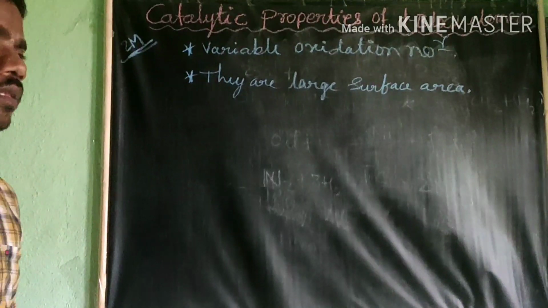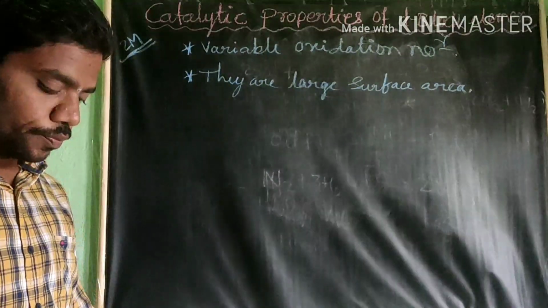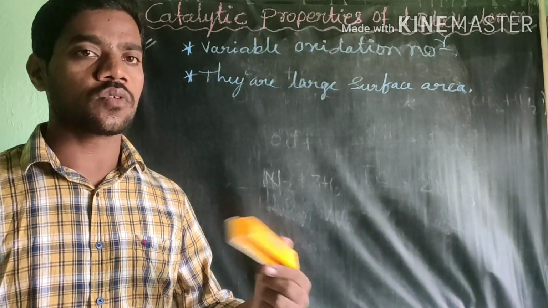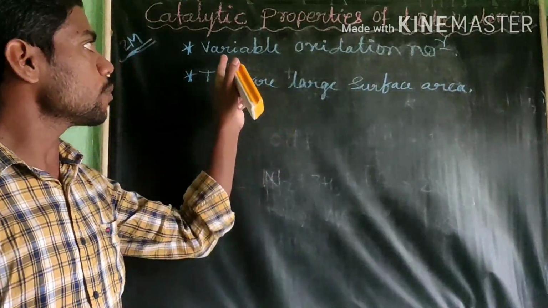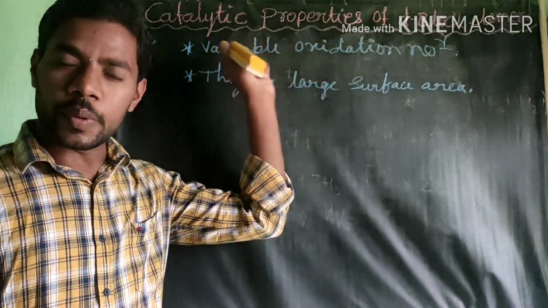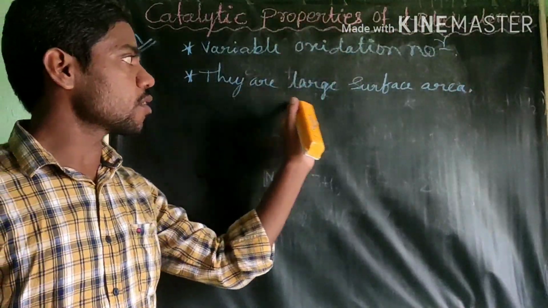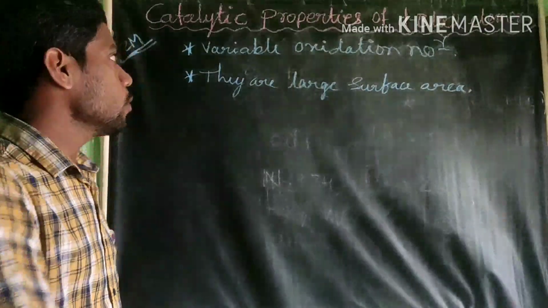You see here, these 2 points are very helpful. D block elements show catalytic property because they show variable oxidation state or oxidation number, and because they have large surface area. Now I will explain one by one.